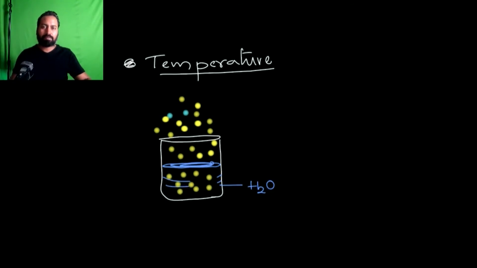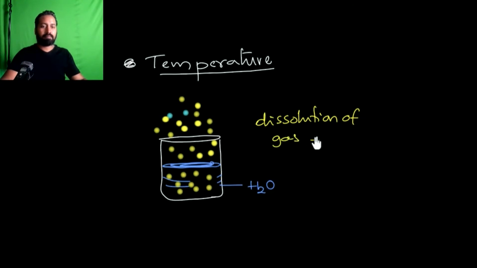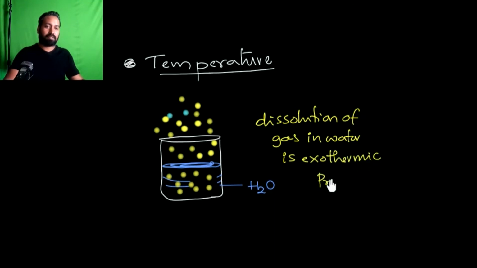So obviously, when the gas molecules are dissolving in water, they come close to each other, meaning their thermal energy is decreased, and the decreased thermal energy comes out in the form of heat. Therefore the dissolution of gas in water is an exothermic process. Okay, this is what we have.